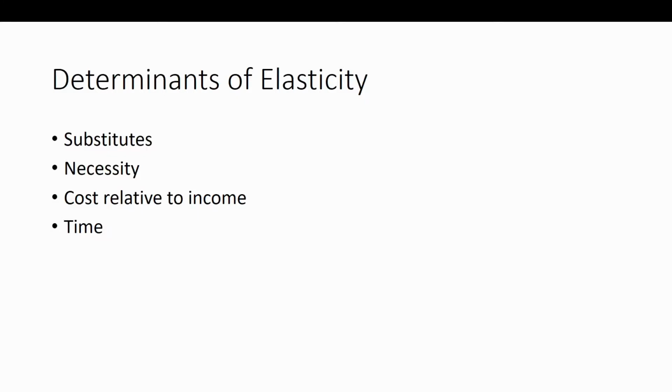Let's talk about the determinants of elasticity. How do we know what the elasticity is going to be? What affects how tall or fat our demand curve is going to be? Well, we have substitutes, necessity, cost relative to income, and time. These are the determinants of elasticity of demand. Let's start off by talking about substitutes.